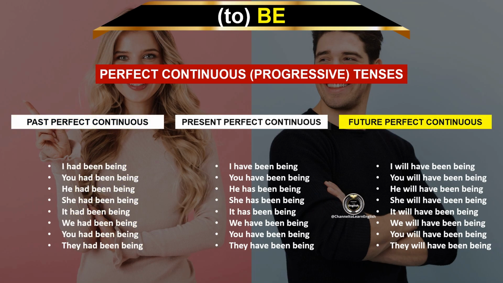Future perfect continuous. I will have been being. You will have been being. He will have been being. She will have been being. It will have been being. We will have been being. You will have been being. They will have been being.